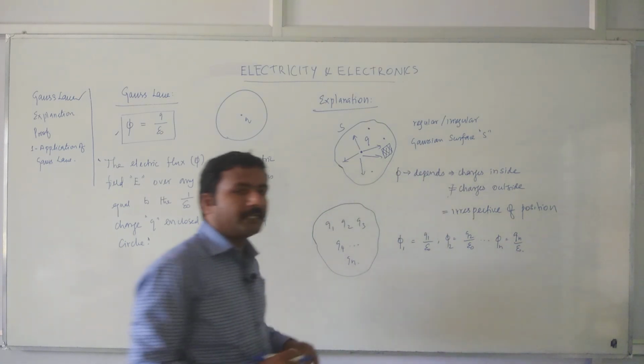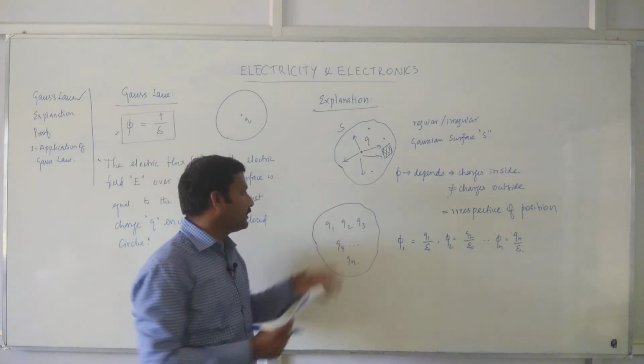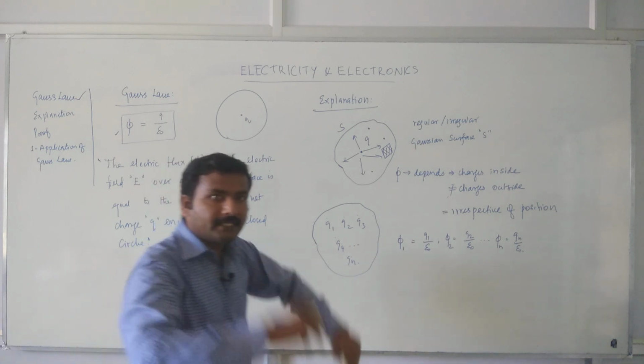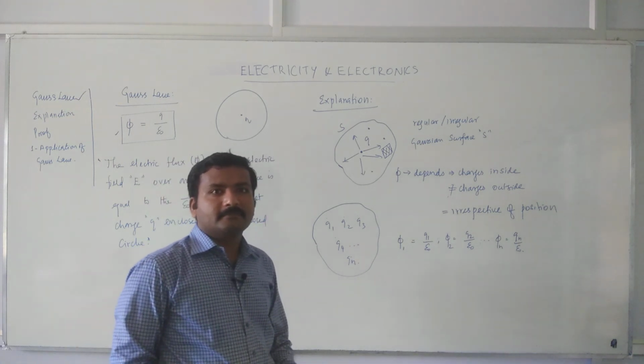You can individually write the flux for each point charge present within the closed surface and take the algebraic sum.